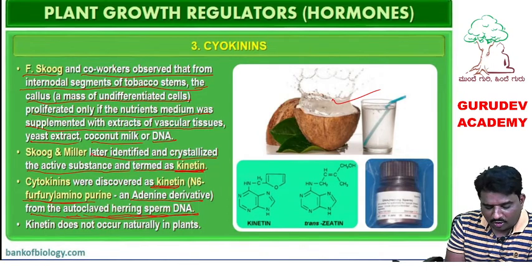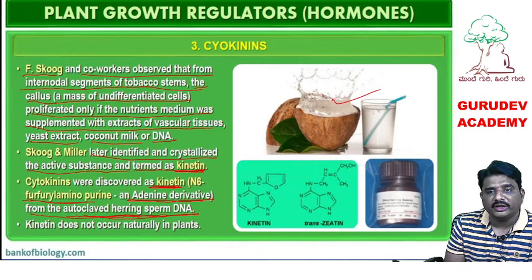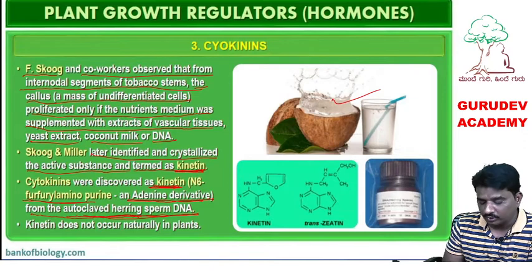Autoclaved means there is a machine, and in that they stored the herring sperm, and from that they isolated the kinetin chemical, the cytokinin chemical, which is an adenine derivative from herring sperm DNA. The cytokinin chemical name is N6-furfuryl aminopurine. It's an adenine derivative. That is its chemical nature.